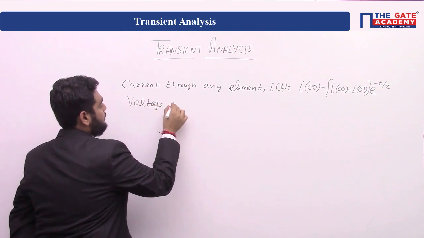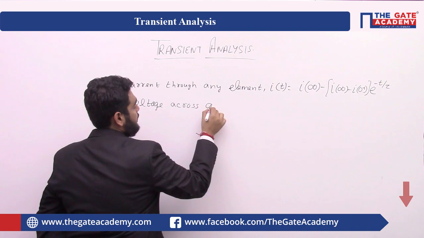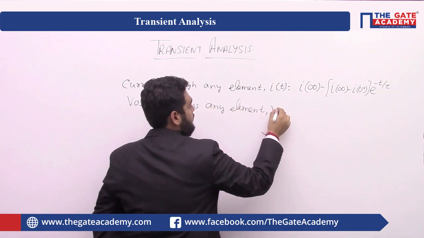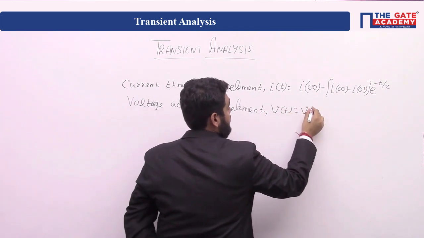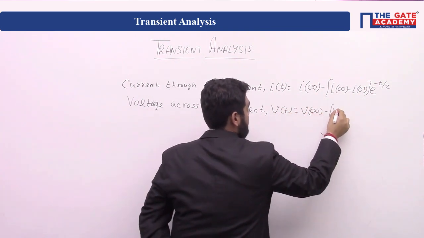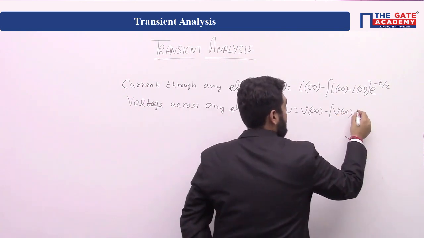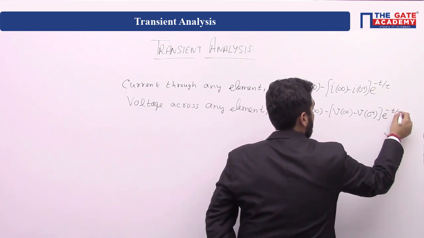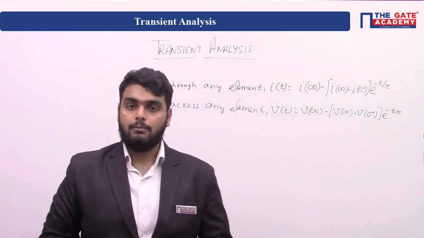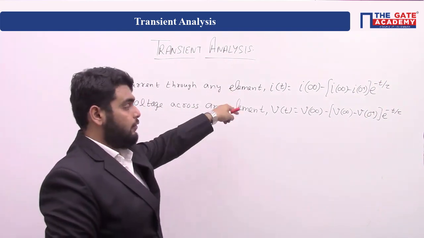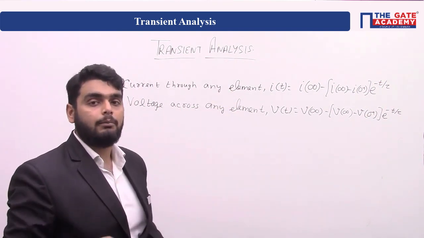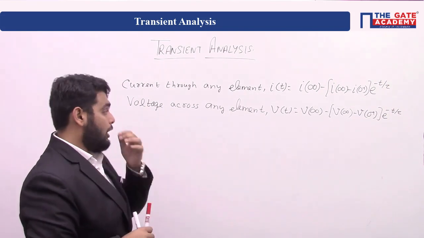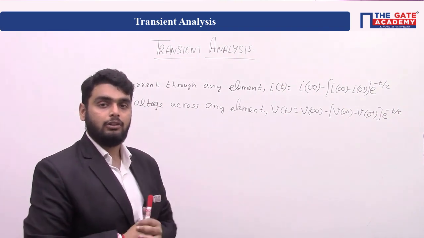Voltage across any element will be V infinity minus V0 plus, e raised to power minus t by tau, where tau is again the time constant. See, the limitation of this formula is we can only use it in a first order network, not the higher order network. Okay, so now we will solve some questions based on this.